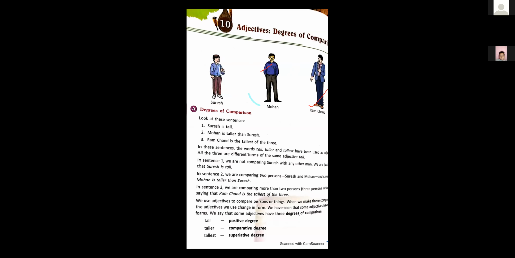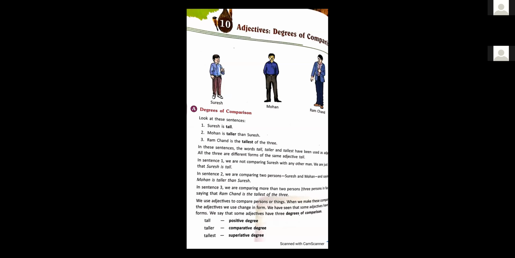In the first sentence, again, I am repeating, there is no comparison. Simple statement is there, Suresh is tall. But in the second sentence, we are doing comparison between the two, Mohan and Suresh. Who is taller? Mohan is taller than Suresh. And in the third sentence, Ramchand is the tallest of the three. Now there is comparison among more than two persons.